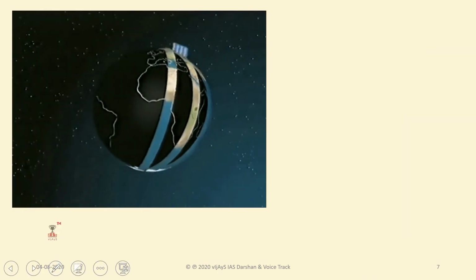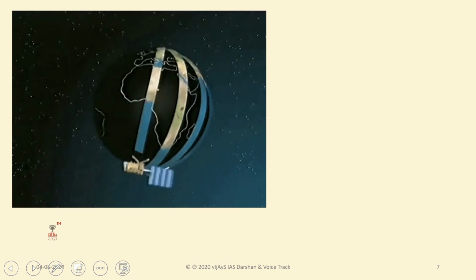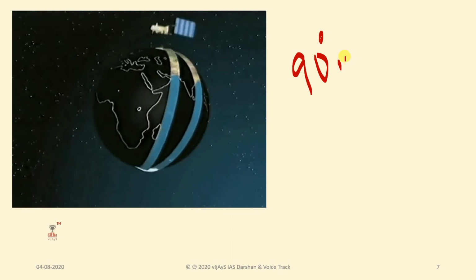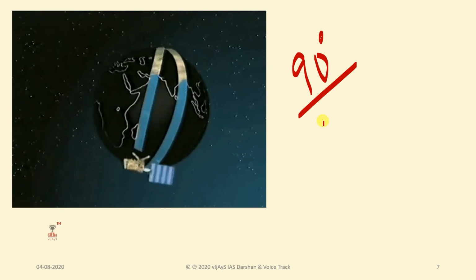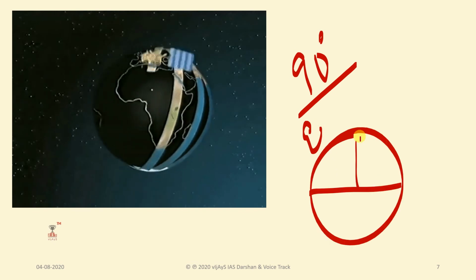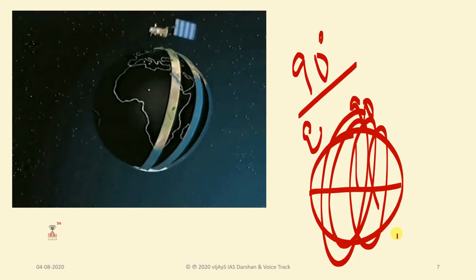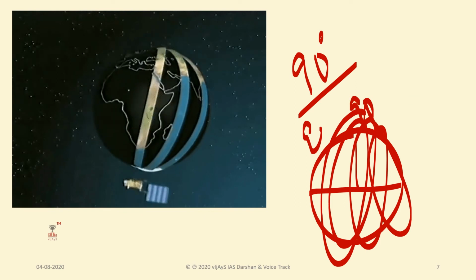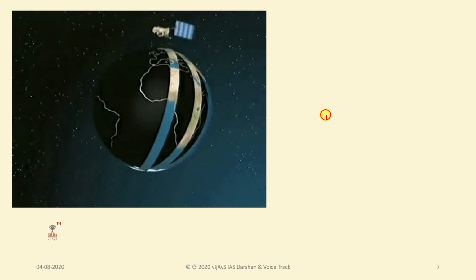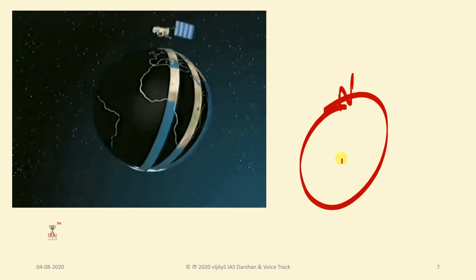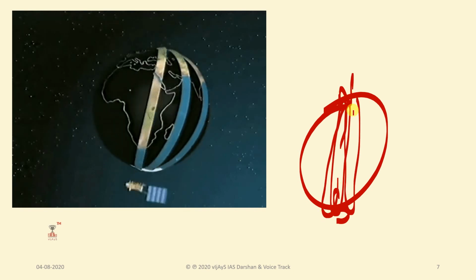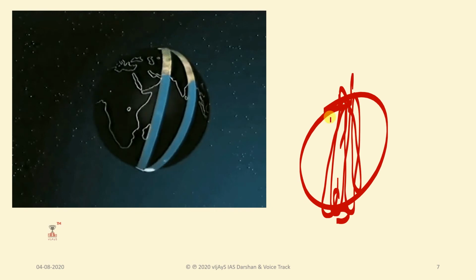This is the polar orbit. This polar orbit usually has an inclination of 90 degrees, so that it covers all the poles. So if the equator is there, 90 degrees will be there, so that it covers all the regions, including the polar region. And on every pass around the Earth, it passes both the north pole and the south pole, and this will allow the satellite to see virtually every part of the Earth as the Earth rotates underneath.